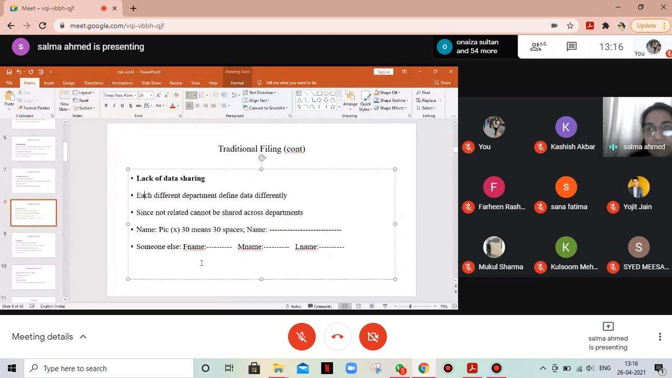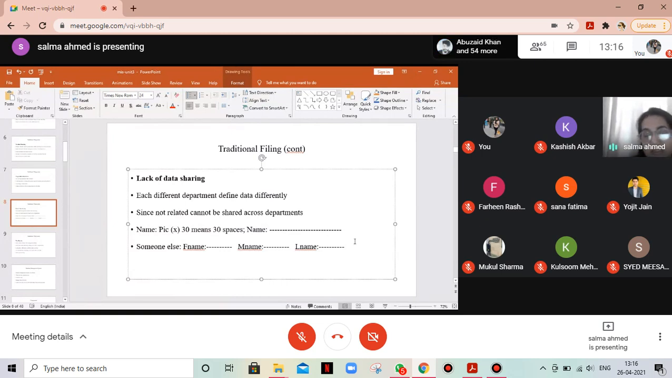So I need certain details. Here I need the name. Now how will I define the name? The member who is keeping the fine file could be defining it as first name, 10 spaces, middle name, 10 or 12 spaces, last name, 10 or 12 spaces. So we cannot share data because everybody is defining it differently.